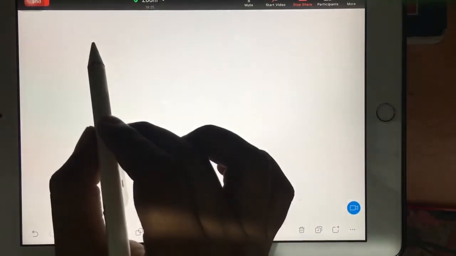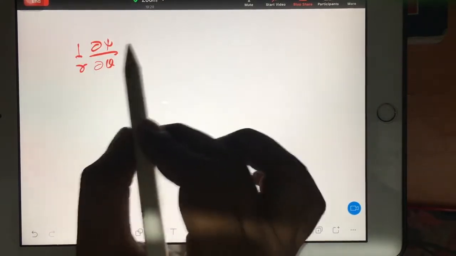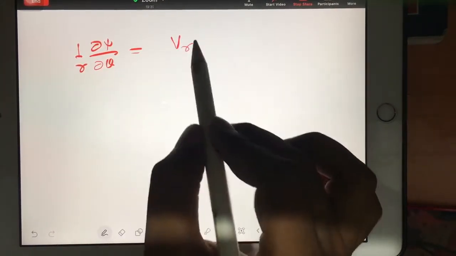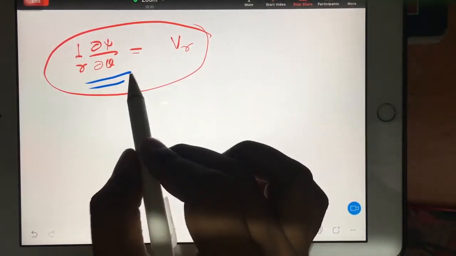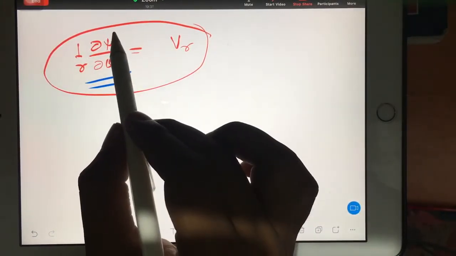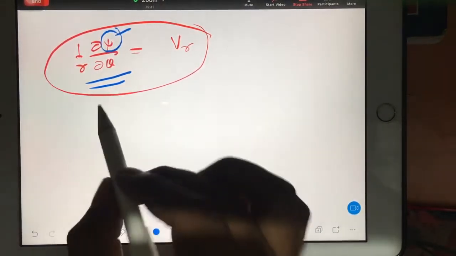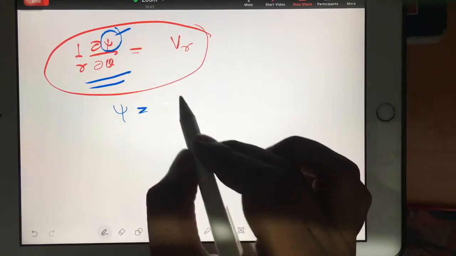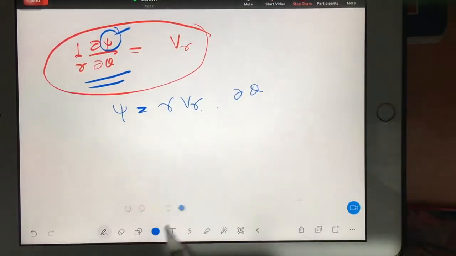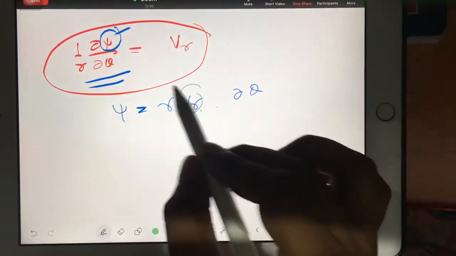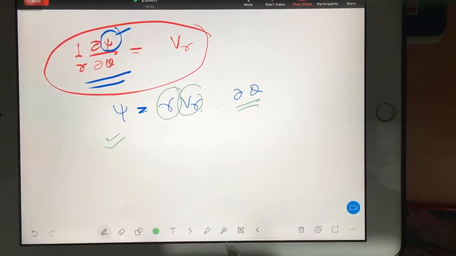My approach is, we have our dou psi by dou theta, 1 by r, is equal to VR as a formula. Now in this formula, I want to know this psi. So psi value is nothing but VR into this r into this dou theta. Now if they both are constant, then you can immediately integrate and you can develop the equation for psi.